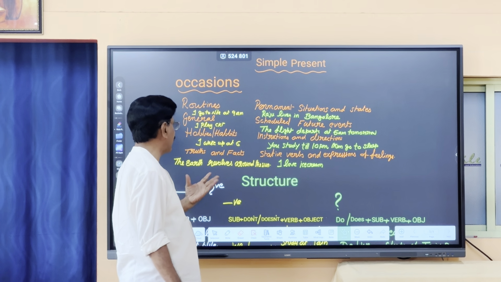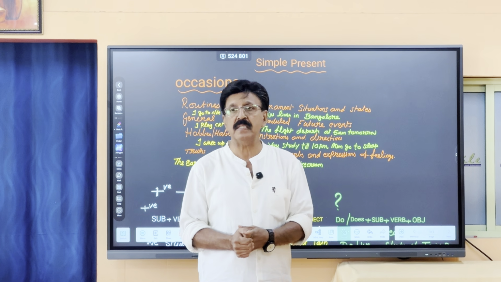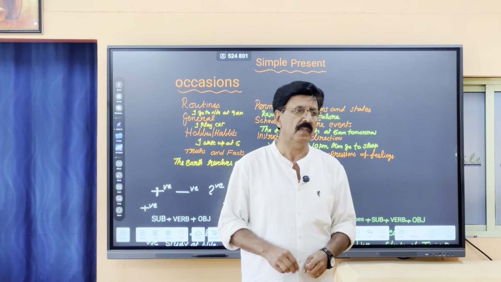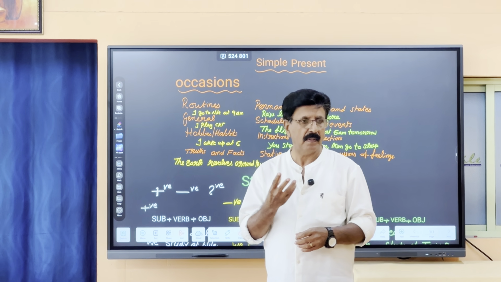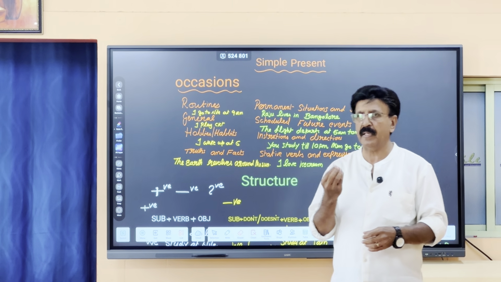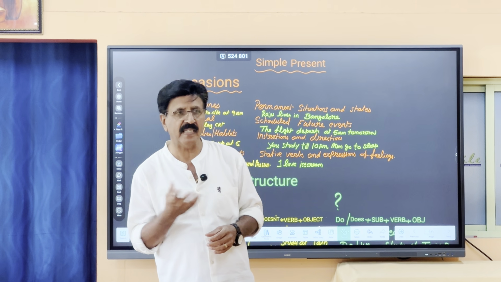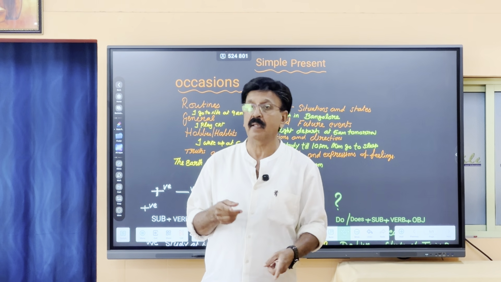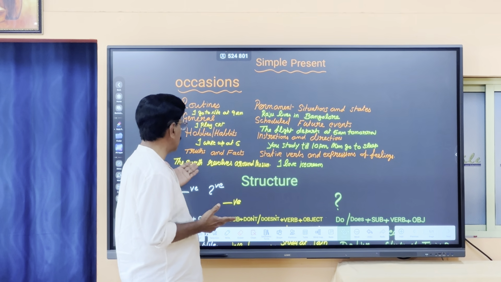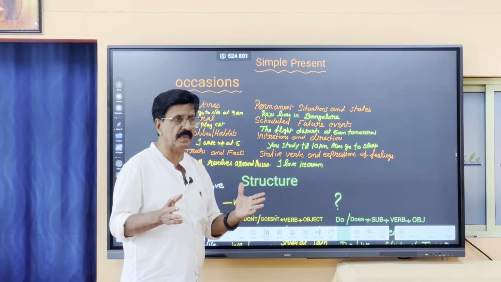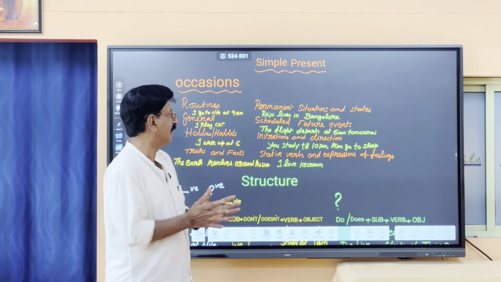Then come to truths and facts. Some universal truths. Universal truth means which we cannot change. You make tea, right? At how many degrees does water boil? 100 degrees it boils, right? Can you change it? Let's boil it at 80 degrees, no. Cannot, no? So that is actually a general truth. Or you can say the earth revolves around the sun. Can you stop the earth? You've been revolving for many days, stop now. It's not possible, right? Like that.